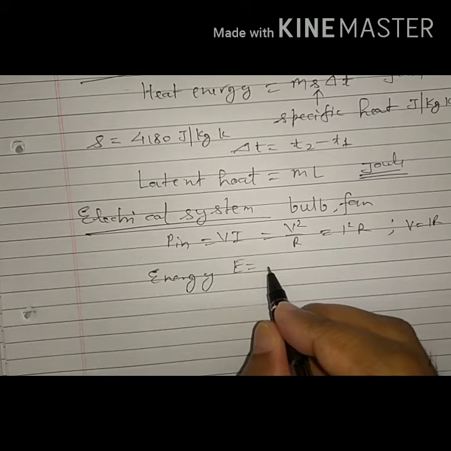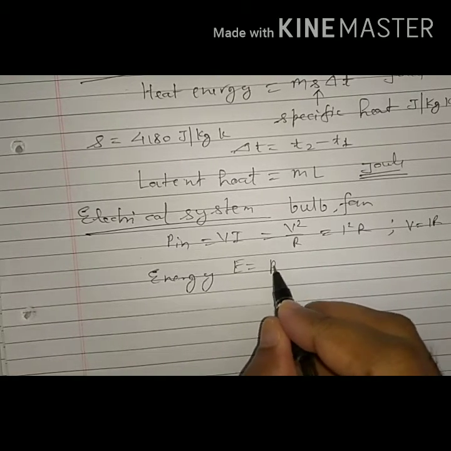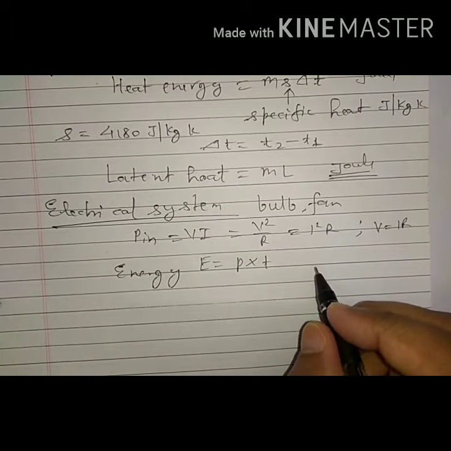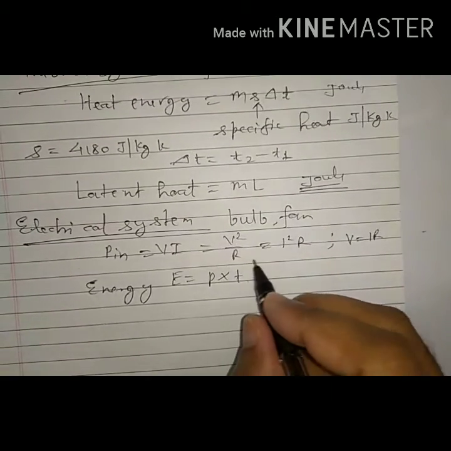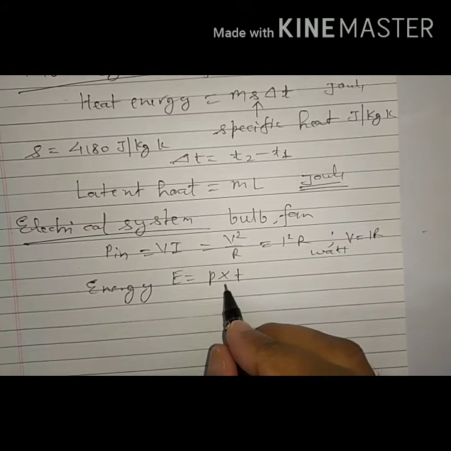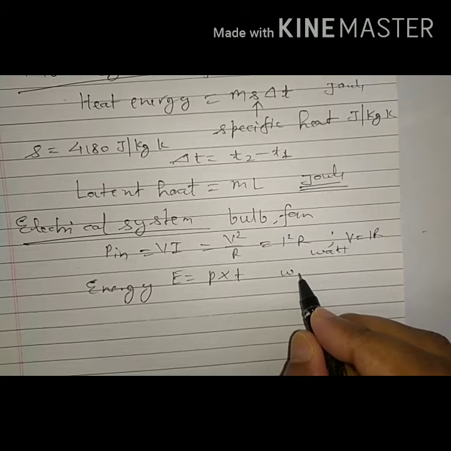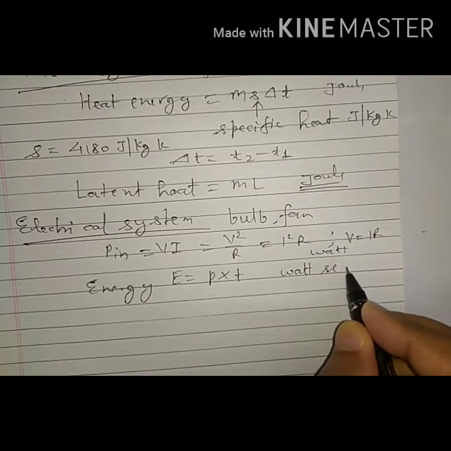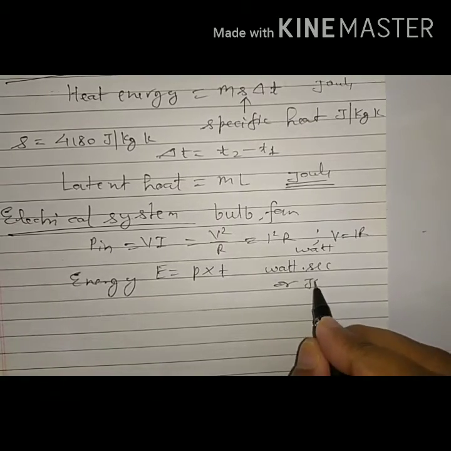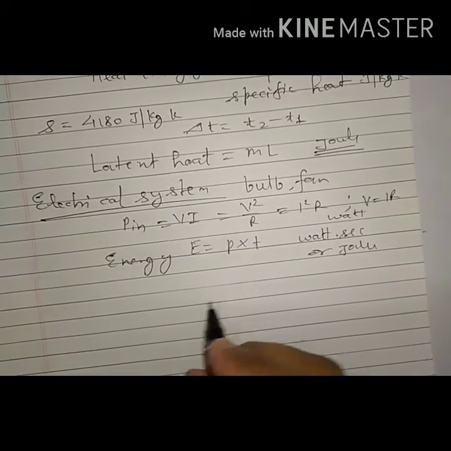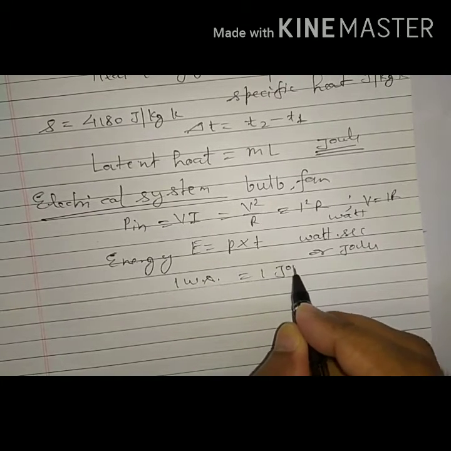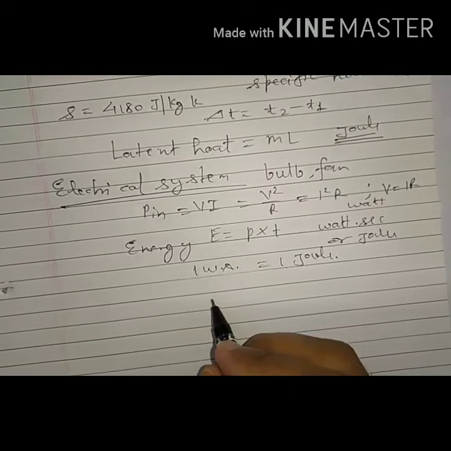And energy E is given as power into time, right? And this power is in watt. So here energy is power into time, that is watt into second, and this is also known as joule. What does it mean? 1 watt second is 1 joule also, right?